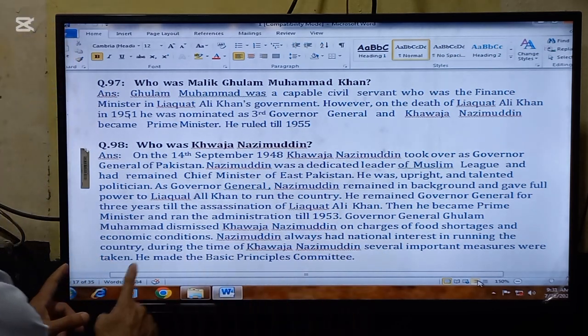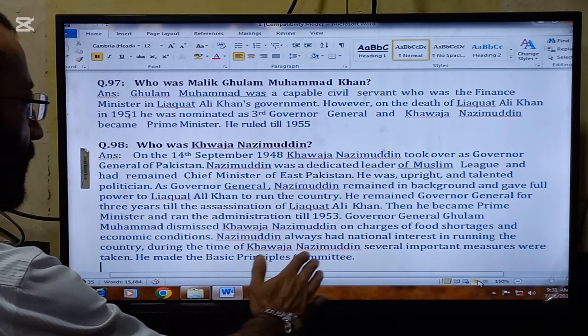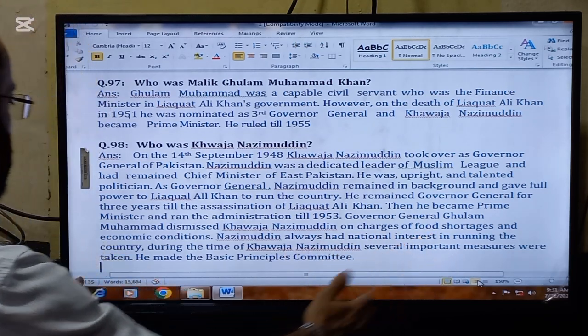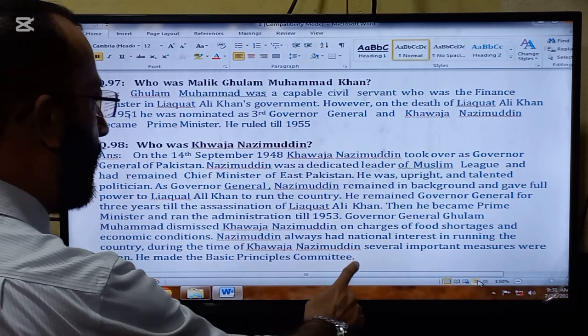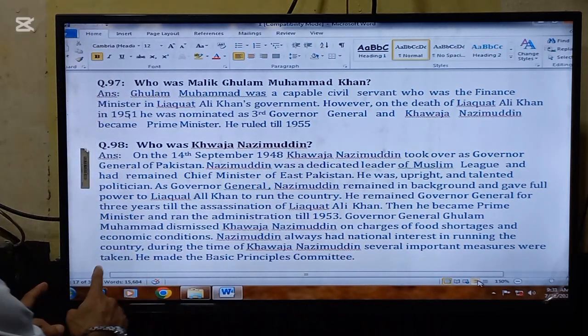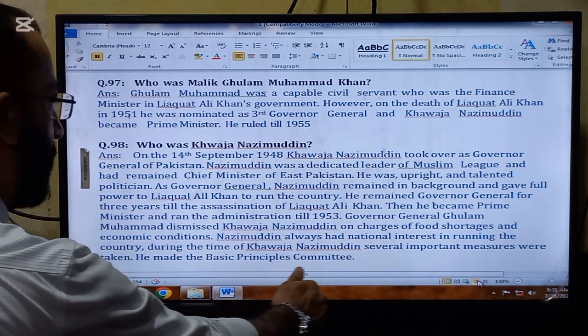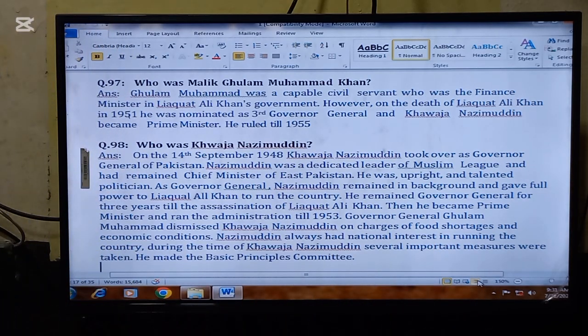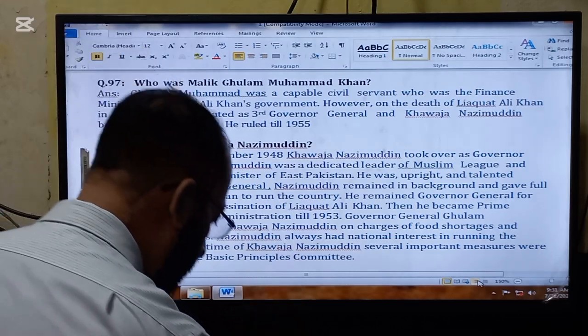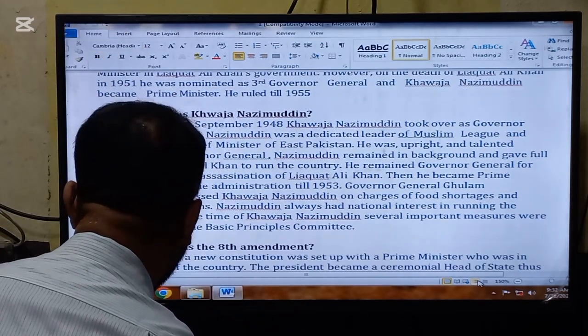Governor General Ghulam Muhammad dismissed Khwaja Nizamuddin on charges of food shortages and economic conditions. Nizamuddin always had national interest in mind in running the country. During the time of Khwaja Nizamuddin, several important measures were taken. He made the Basic Principles Committee. So he was a very dedicated and loving personality.